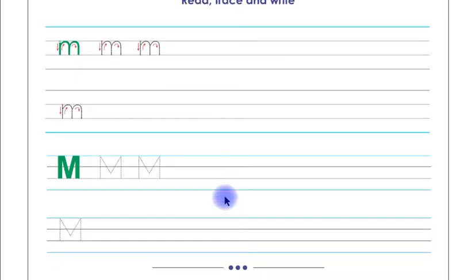This is page number 62. Children, you have to trace this letter M in small letter shape and then you have to write this letter M on these 2 lines by yourself in small letter shape.